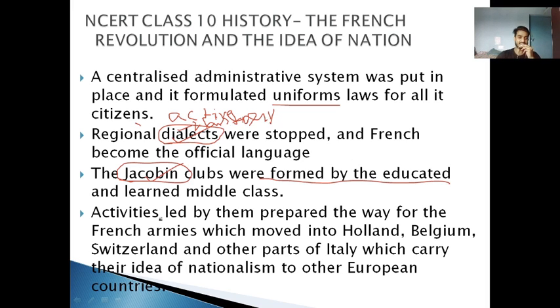Now, activities led by them prepared the way for the French armies, which moved into Holland, Belgium, Switzerland, and other parts of Italy, which carried the idea of nationalism to other European countries. यहाँ एक country का name इस्तेमाल किया गया है. Here the word that has been used is Holland.